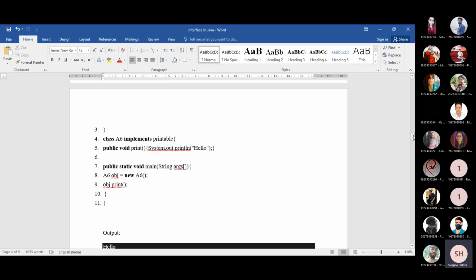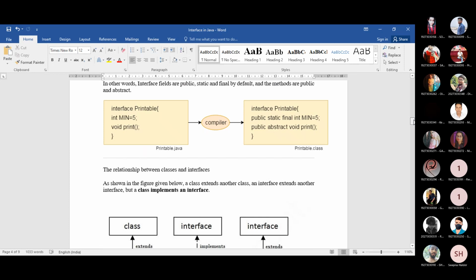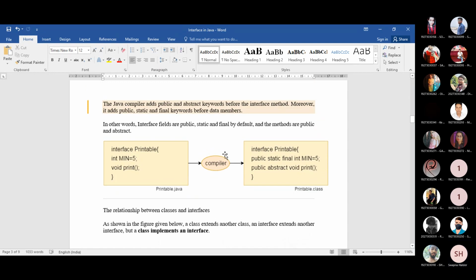Next, we will move to one part. Let's look at this figure that I have just skipped. Okay, here is the relationship between the classes and the interface. This is also most important. Look, what will happen whenever we are writing any interface? This is a normal syntax: within the interface, you have written one interface, that is Printable, and inside that interface, we are declaring one variable and one method.